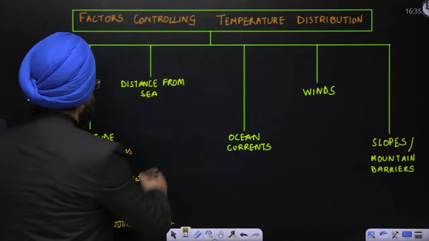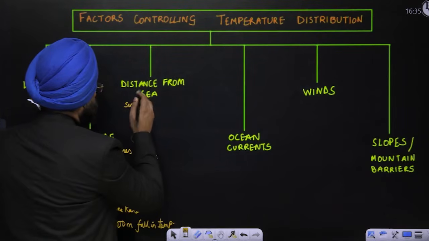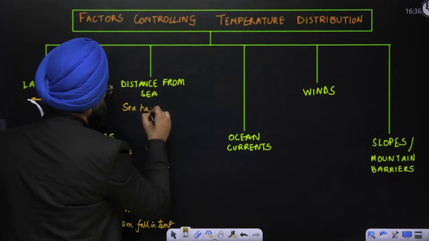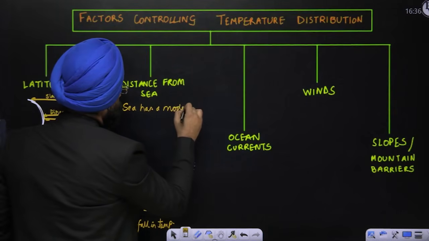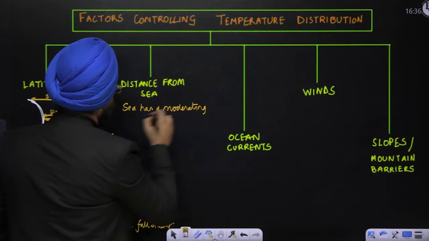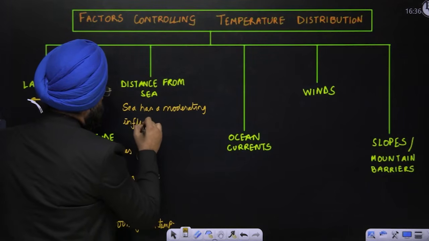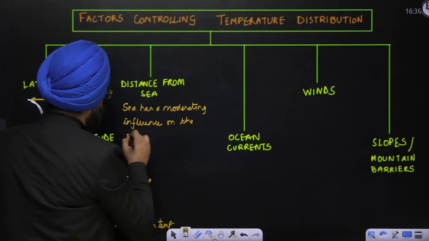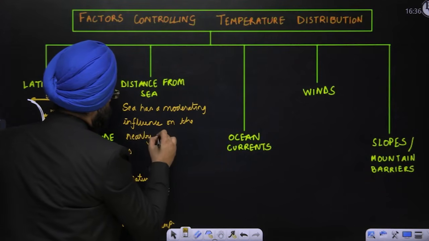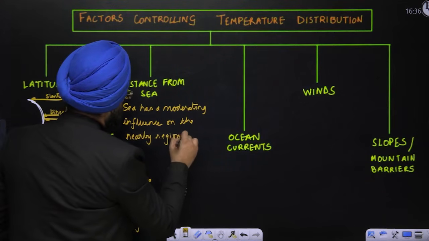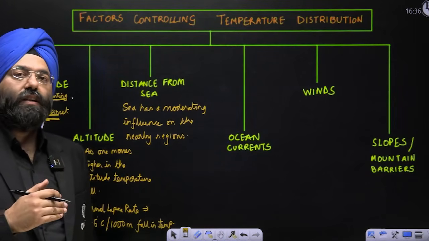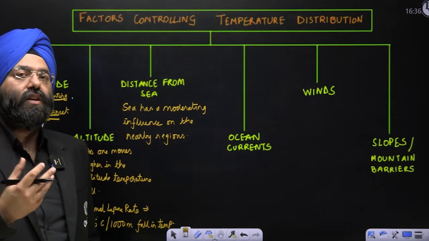So you realize that seas have a moderating influence on the nearby regions. The ones which are far away are the ones which basically have very high variations in the temperature.